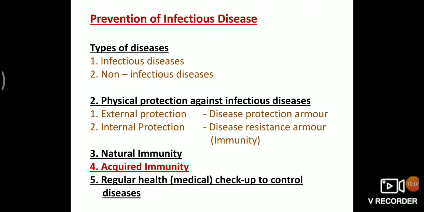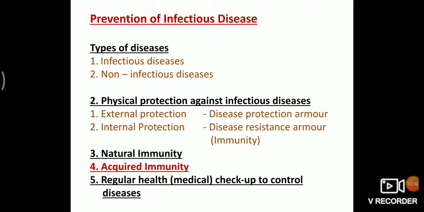Second, physical protection against infectious disease. Physical protection along with environmental health is another important step of protection against infectious disease. Physical protection against infectious disease can be had at two layers. First, external protection, the disease protection armor. Second, internal protection, the resistance armor.